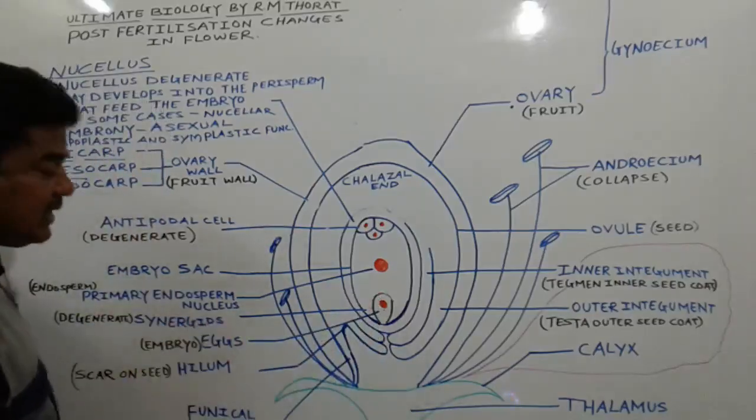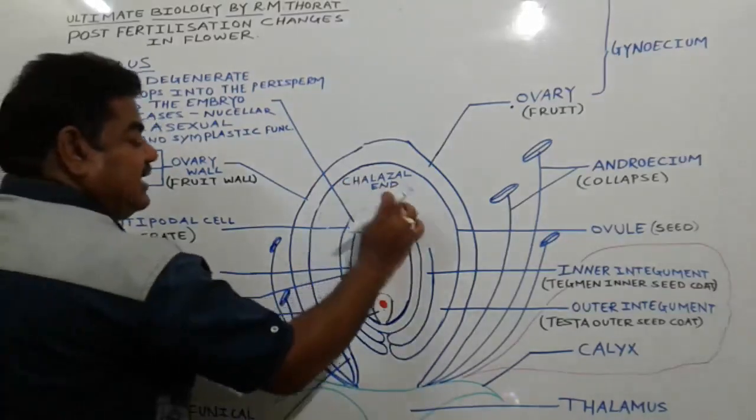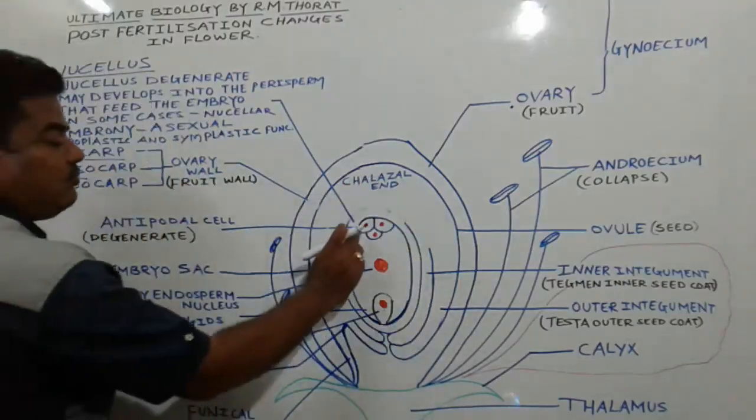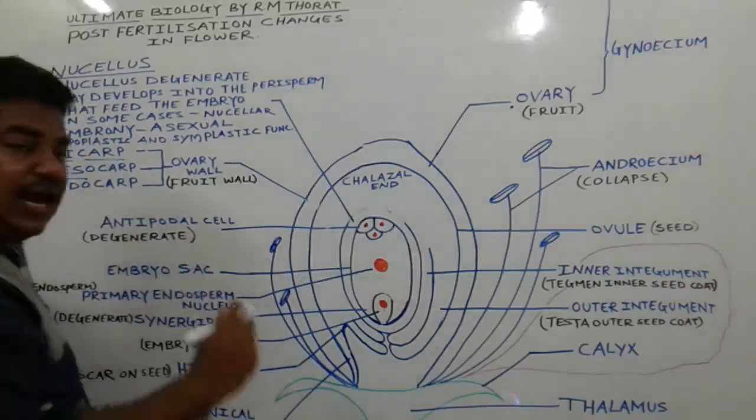Opposite to the micropylar end is the chalazal end, and towards the chalazal end in this embryo sac, 1, 2, 3 cells are present, known as the antipodal cells.